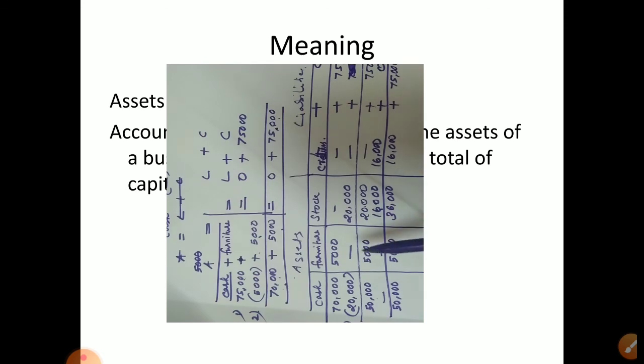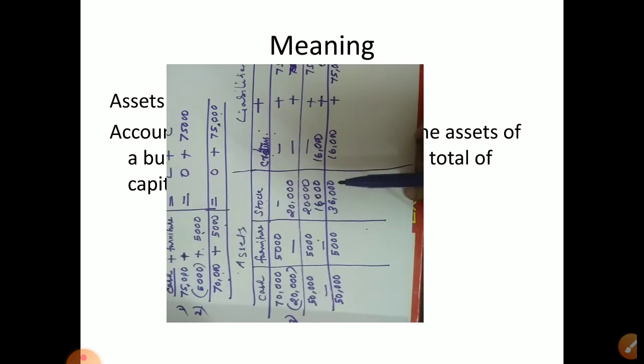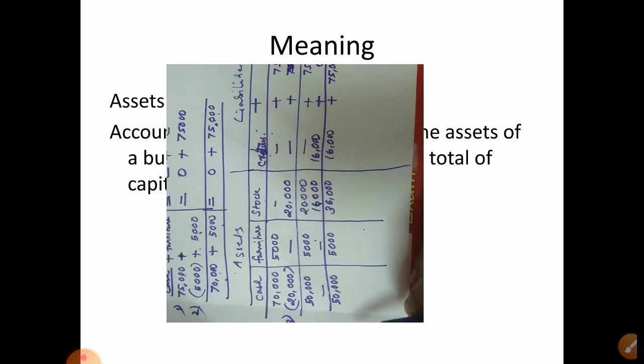Okay, so from this you can understand the treatments of each item. Cash is asset, furniture is asset, stock is asset, creditors are liability. If we have to pay something to others, that is liability. Then capital, like that, we can understand it. Okay, now another fourth one is, yeah, this is the fourth one over.